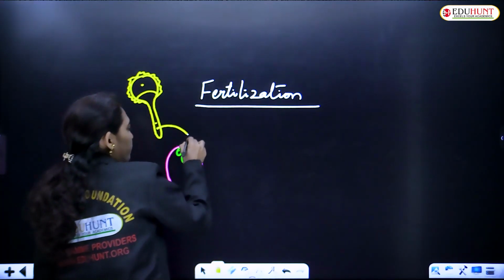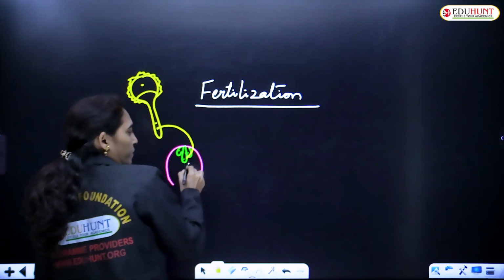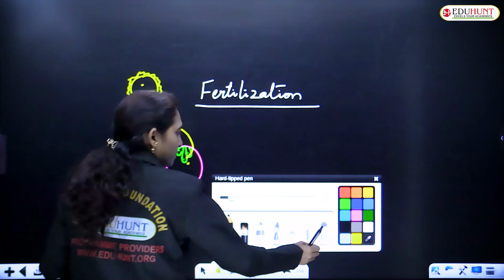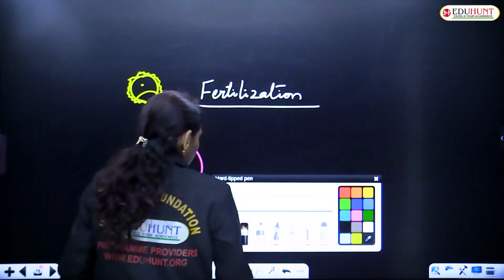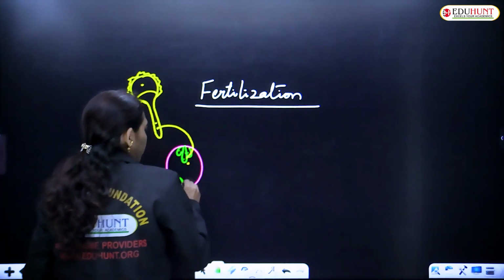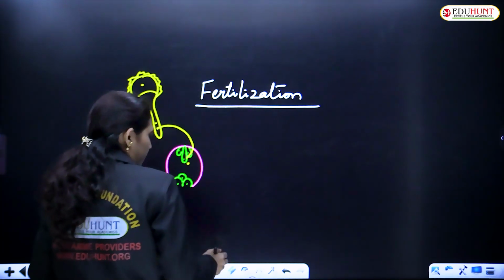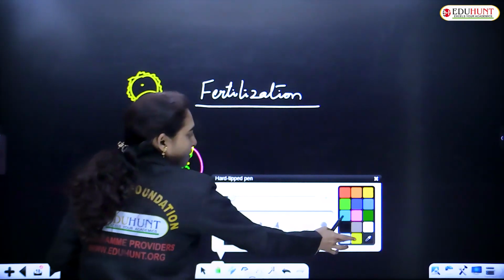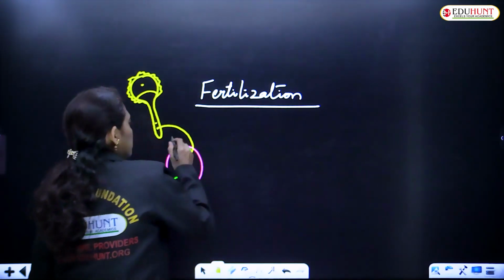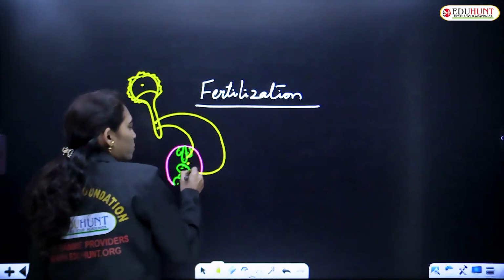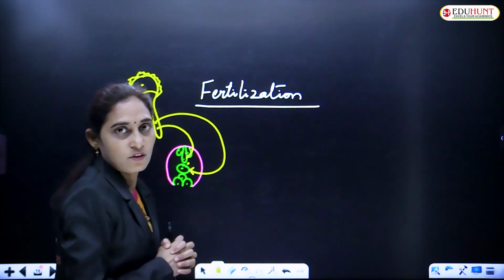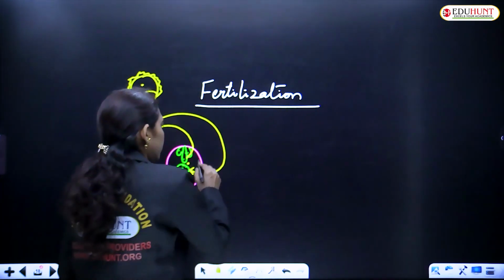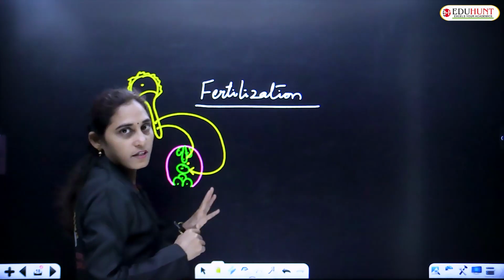The first male gamete fuses with the egg cell, and these are the antipodals, and this is the central cell. The second male nucleus will fuse with the secondary nucleus or the central cell, and this brings about the fertilization.